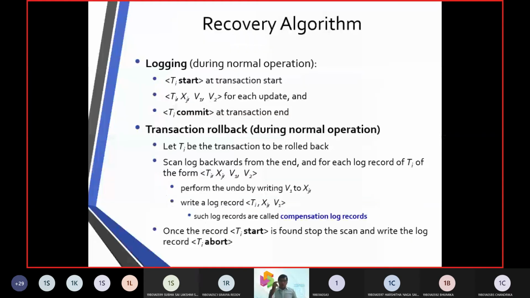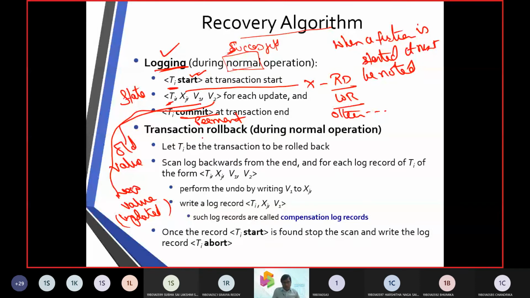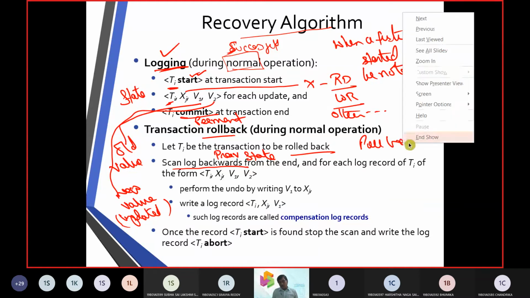Next comes the transaction rollback. When we say rollback, we are going to the previous state, that is, a log backward. We need to move to the previous state. How can we move to the previous state? You have to pull back. Pulling back, we call a rollback. We call that operation the rollback state.